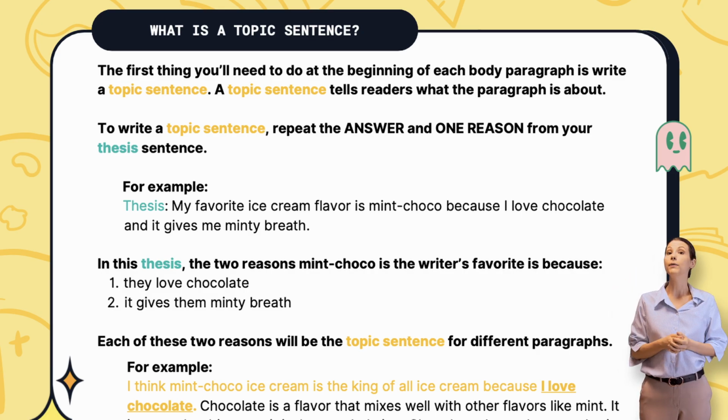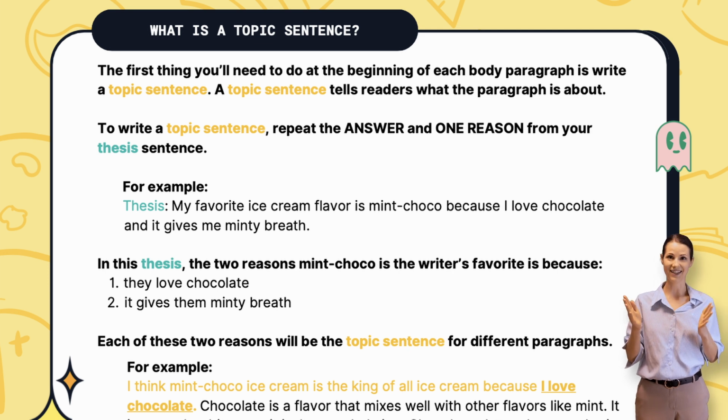In this essay, there will be 2 paragraphs. The first body paragraph will be about why they love chocolate, and the second paragraph will be about mint chocolate giving them minty breath. For example, I think mint choco ice cream is the king of all ice cream because I love chocolate. Now I know what the whole paragraph is about, why I love chocolate.